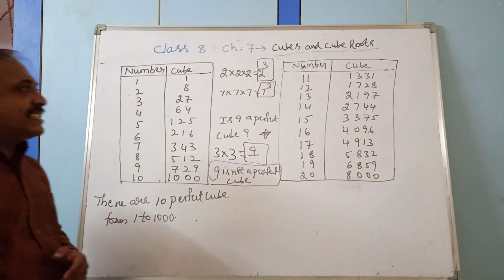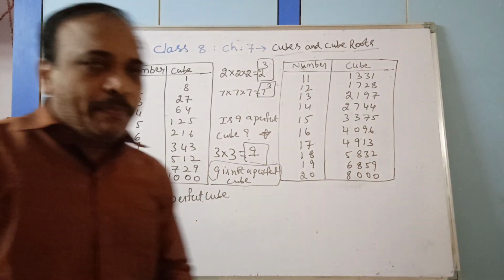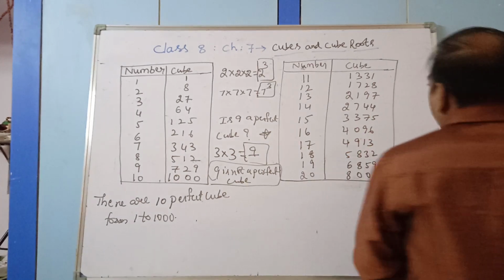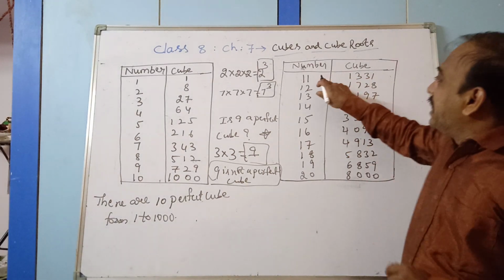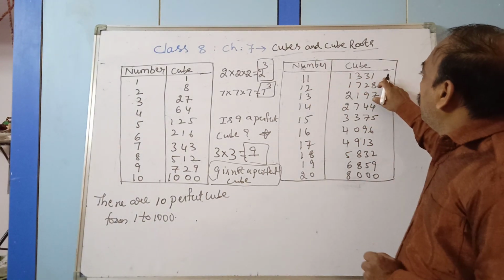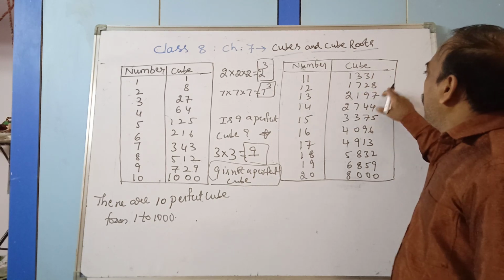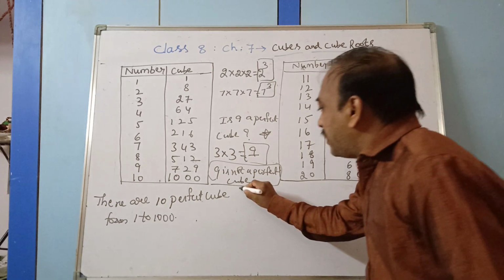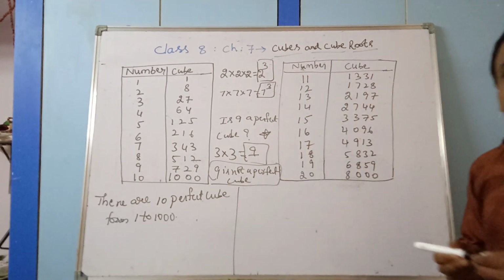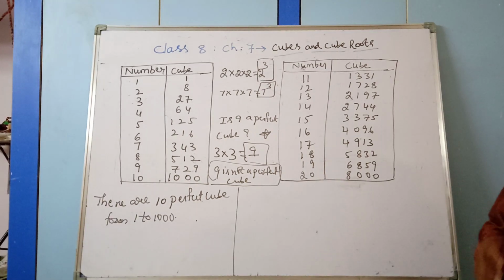Now we will see one more table, and even here you can observe. You see here 11, 1331, 12. See the odd numbers. Observe. What did you observe from this table? Yes, you are right.